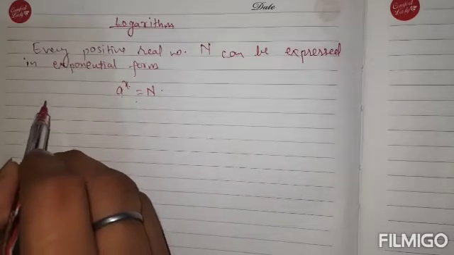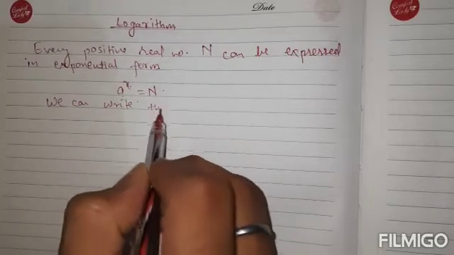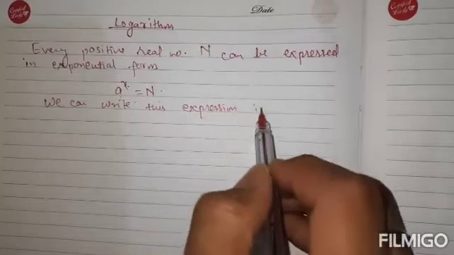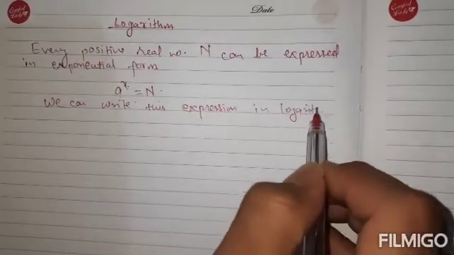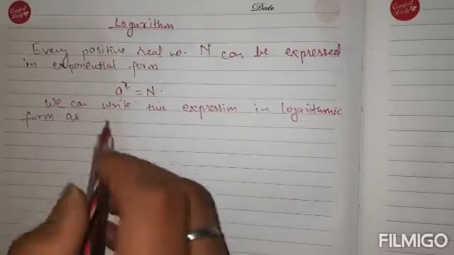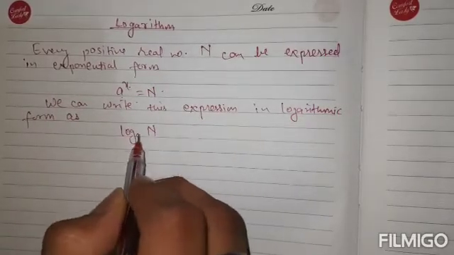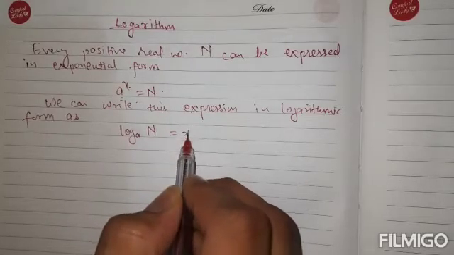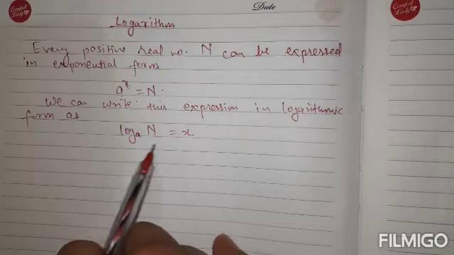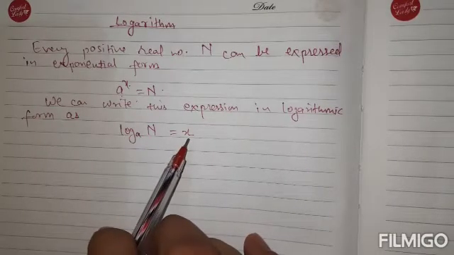This relation we can write in logarithmic form as log n to the base a is equal to x. So you have to make it clear that this is a logarithmic expression. It is read as log n to the base a, which is equal to x.